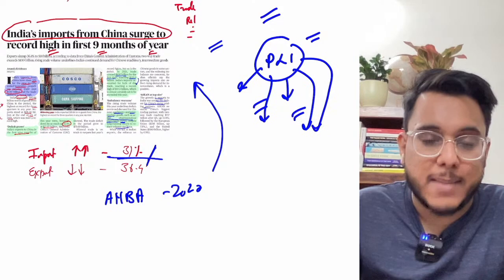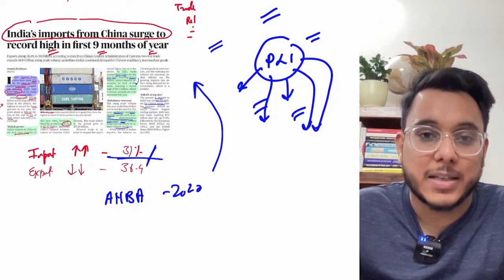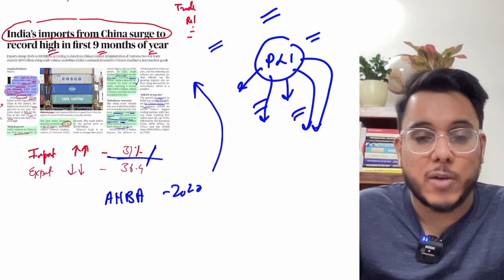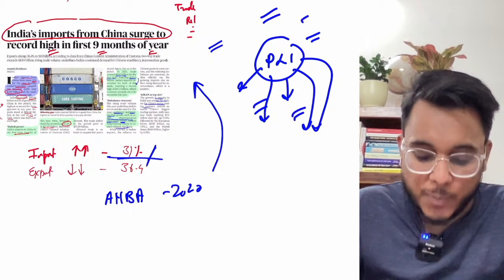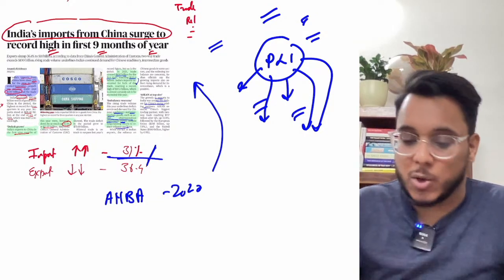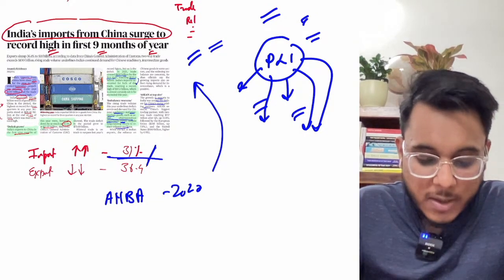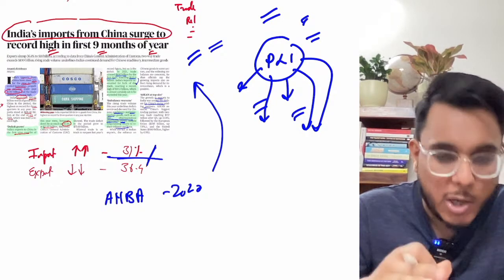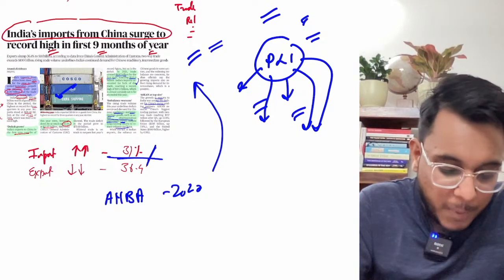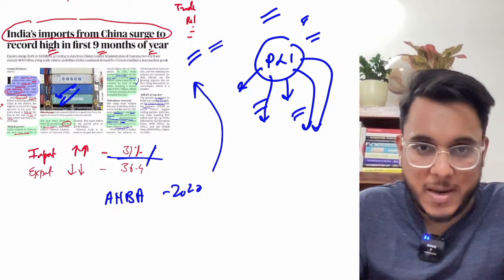The problem can be solved by multiple other things also. For example, dedicated attention needs to be given to the revival of the service sector, which we can give as a value addition in this component. So that is all, guys, about this particular article. You don't need to get too fixated on the hairline data, but the broad data that we have discussed here, you should know that.